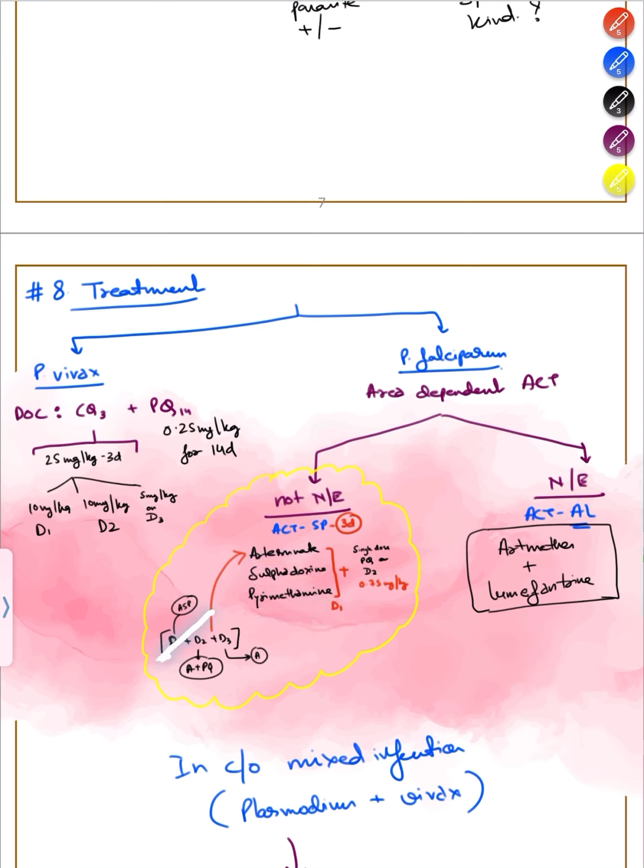Now day 1 you will give artesunate, sulfadoxine, pyrimethamine. Day 2 you will give artesunate and single dose of primaquine, which is the dose is 0.75 mg per kg. Day 3 you'll only give artesunate. So that is what happens if it's not a northeastern state. In case of northeastern state, the regime is changed into ACT-AL, and AL stands for artemether and lumefantrine.